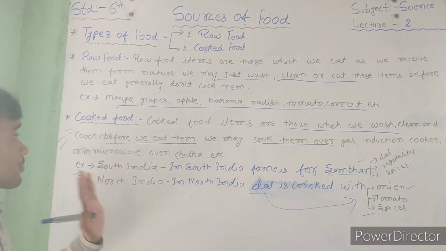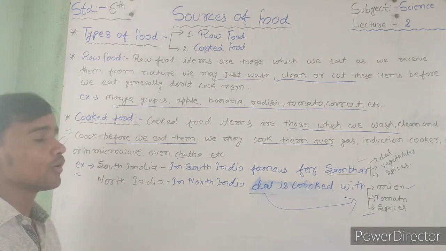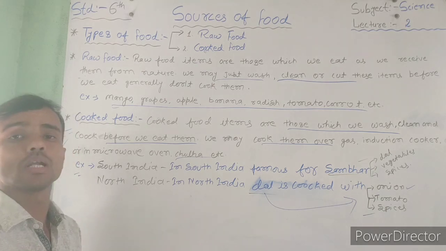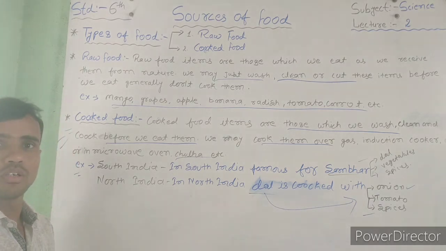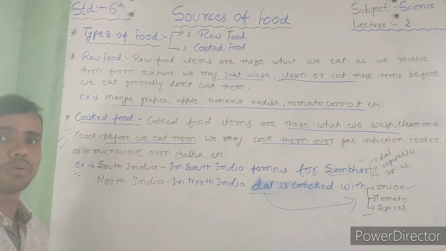Another question, an objective type of question: mango, grapes, apple, banana are dash type of food.